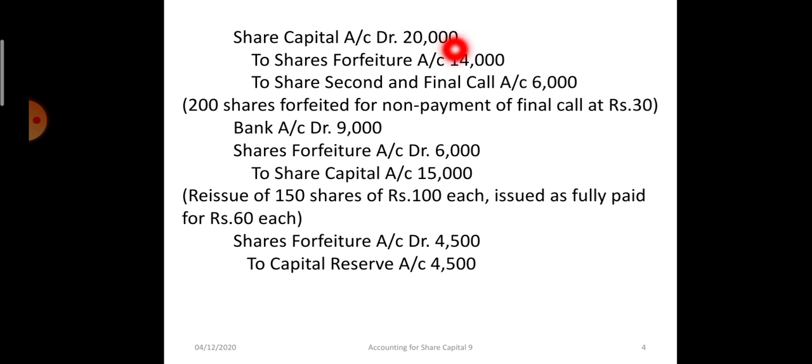Now the maximum discount which we can allow on 200 shares is 14,000 rupees, 70 rupees each, but we are reissuing only 150 shares. So 150 into 70 will be 10,500. We can allow a maximum discount of 10,500, but we had allowed a discount of 6,000. So 10,500 minus 6,000, the profit is 4,500. That is transferred to capital reserve.